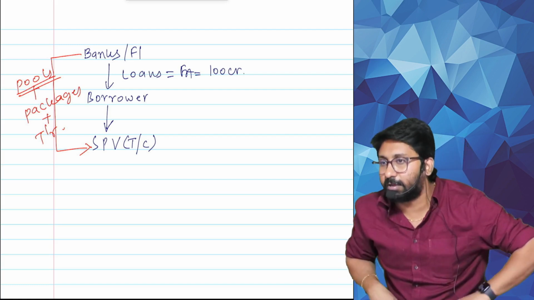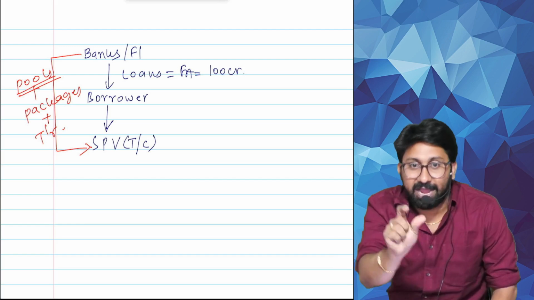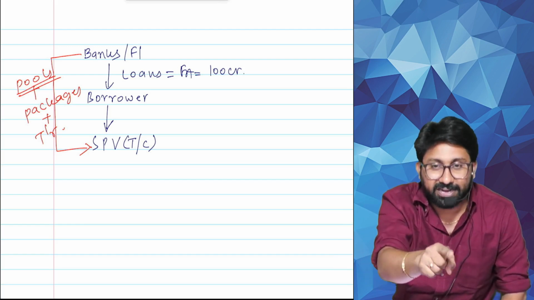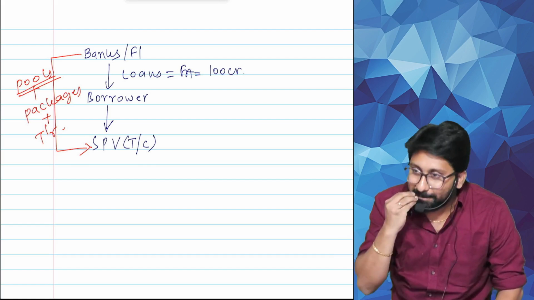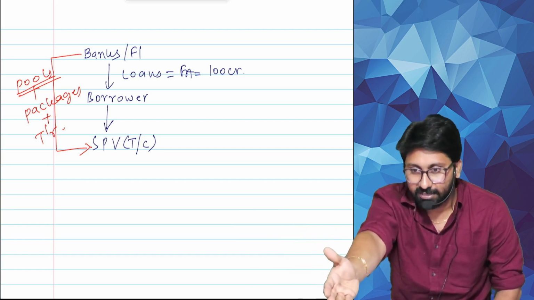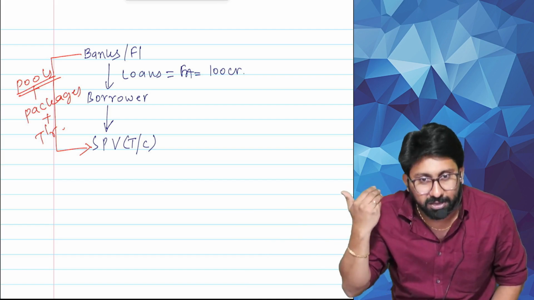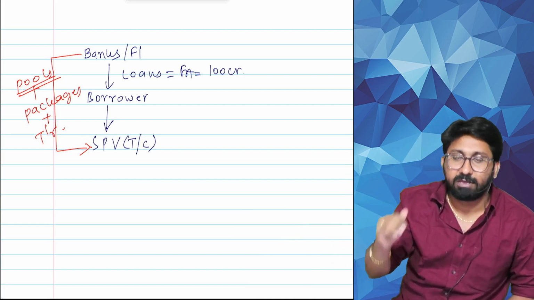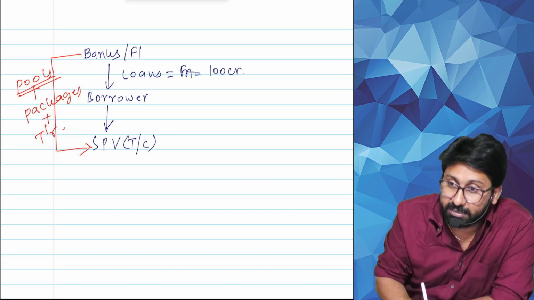What is the principal I have given? Yesterday I gave you an example in the class. Bank will give you a loan of 1 crore. It will recover from you 1 crore, right? It will recover more than 1 crore. At a meager interest rate of 7%, we got 1 crore 84 lakhs in the class. Means they will give 1 crore, but they don't get back just 1 crore. They will get back more than 1 crore. Correct or not? Now, there will be SPV.